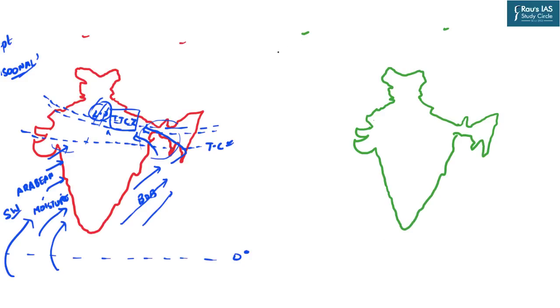Now come to the months of September, October and November. During these months, we understand that the sun will be moving from north to south, that is from the northern hemisphere to the southern hemisphere, which means that there will be a shift of ITCZ, the low pressure region, intertropical convergence zone, also from north to south.